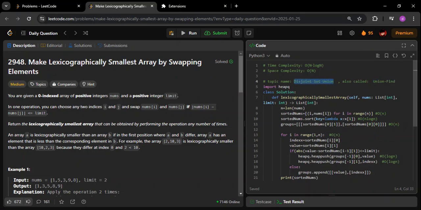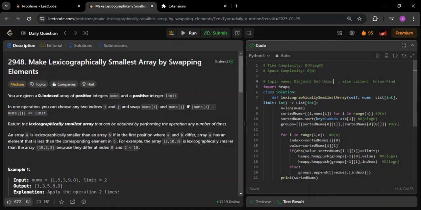Remember, this is just an idea. It's not like any algorithm is involved here which you should know, otherwise you can't solve it. It's not like that. It's just an idea, just an approach. If you know this idea, it will be very easy for you to identify whether this topic applies to this question or not. It will be easy for you to understand why I am saying this.